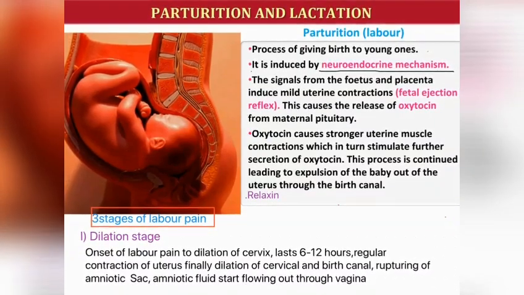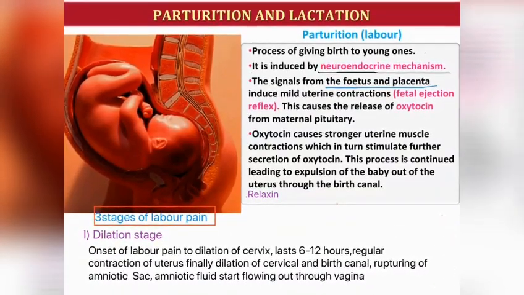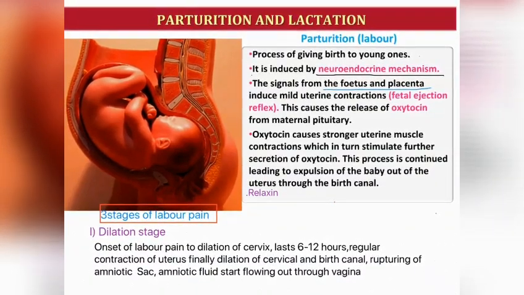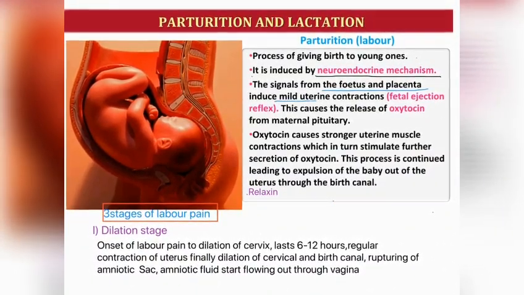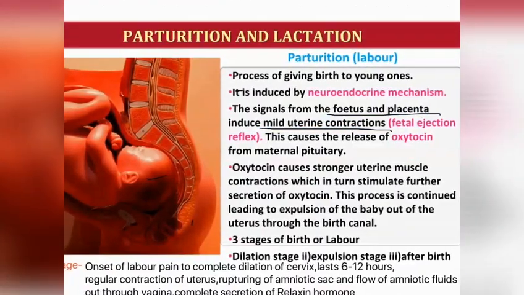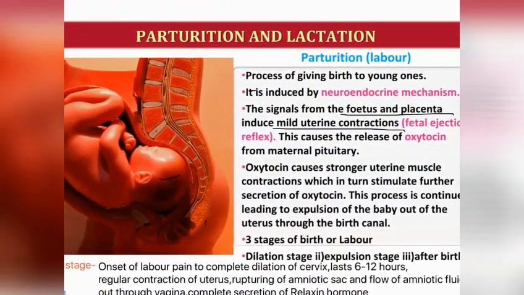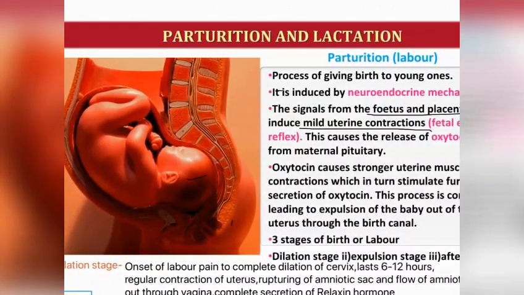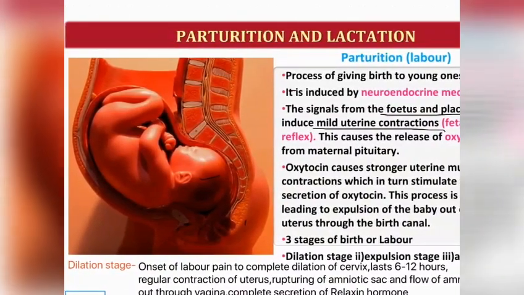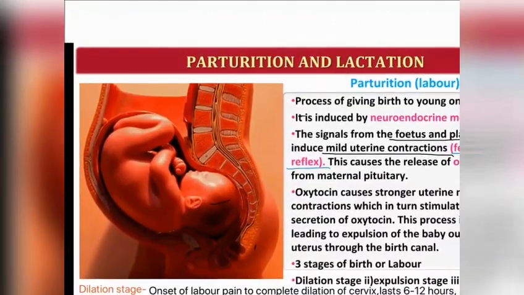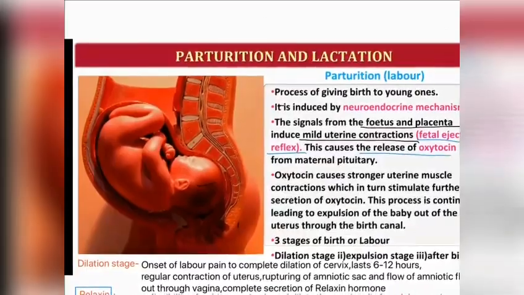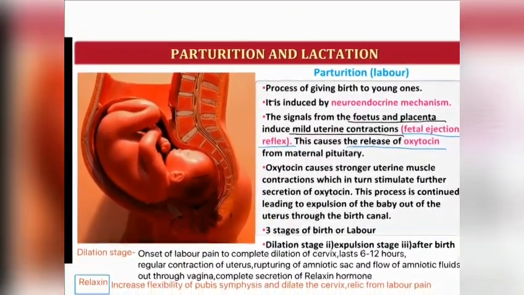Parturition is induced by the neuroendocrine mechanism, and the signals for childbirth originate from the fully grown, fully matured fetus and placenta. These signals induce mild uterine contraction, which is called the fetal ejection reflex, and this reflex causes the release of oxytocin from the maternal pituitary gland.